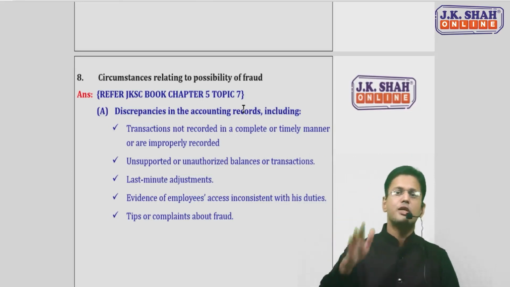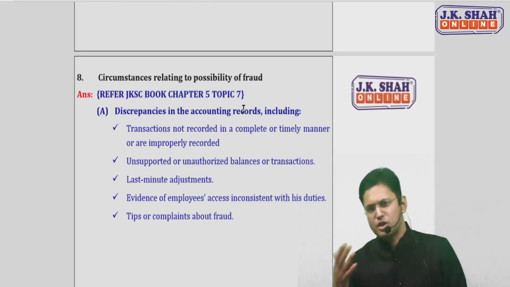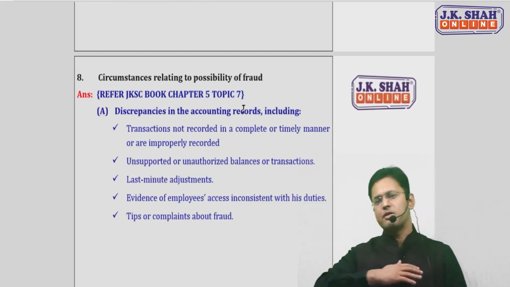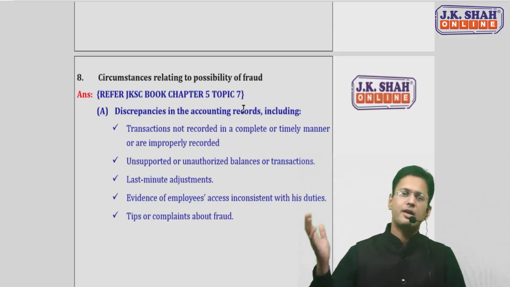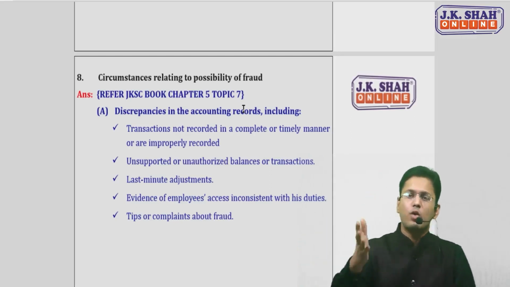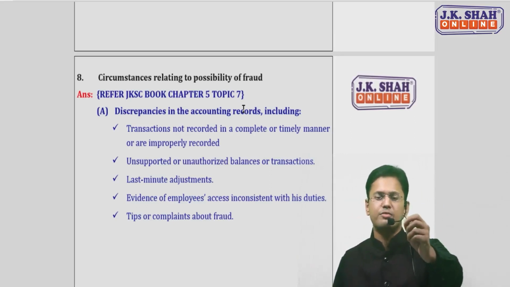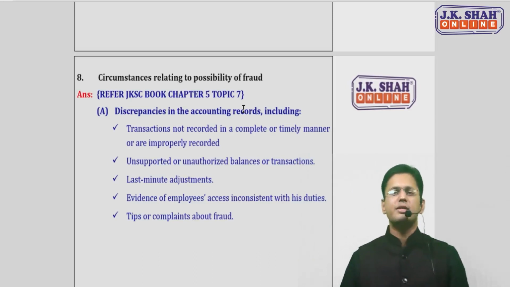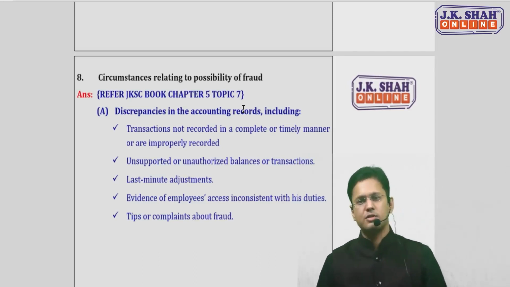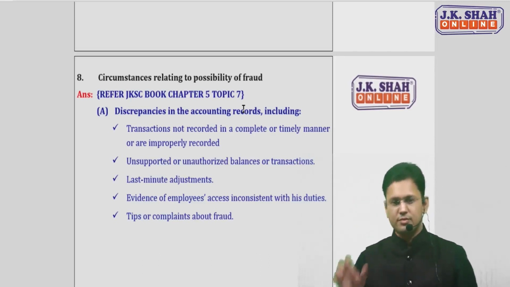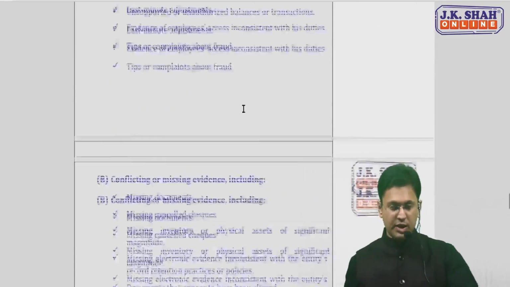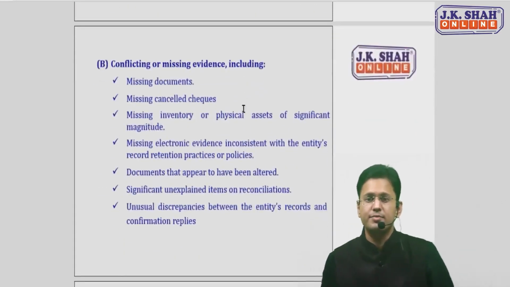There is some issue in the accounting record. What are the issues? Transactions are not being recorded, they are improperly recorded, they don't have any supporting documents with that, last minute adjustments are being made, employees are being seen accessing more than their duties require them to access, tips or complaints are being received regarding the alleged frauds. These are discrepancies.